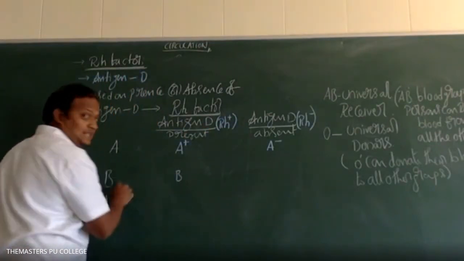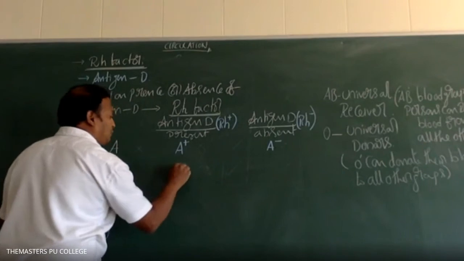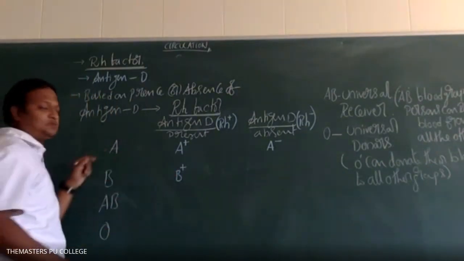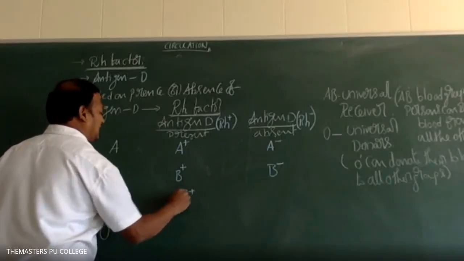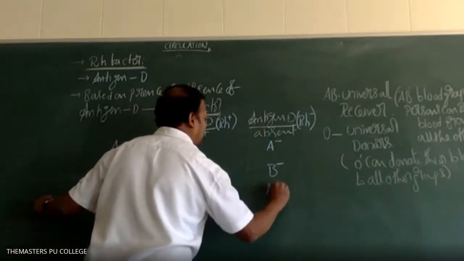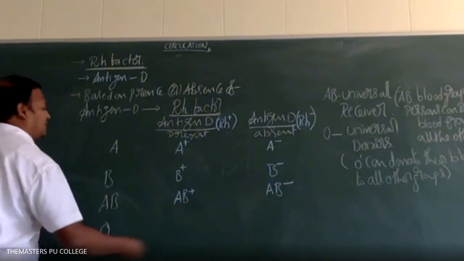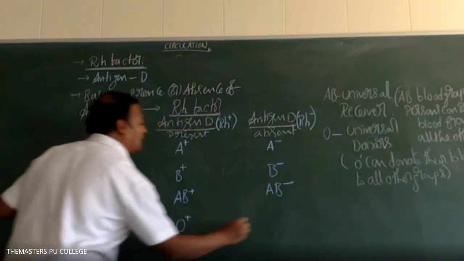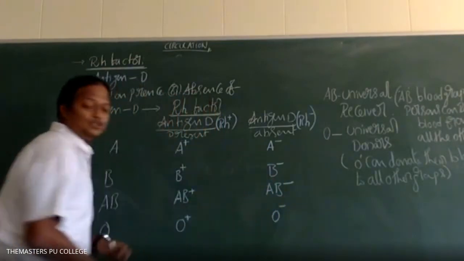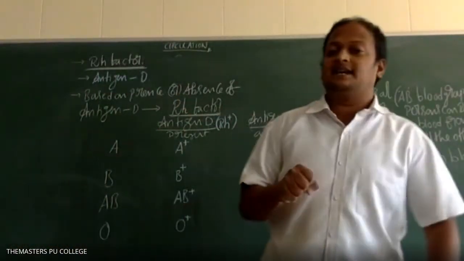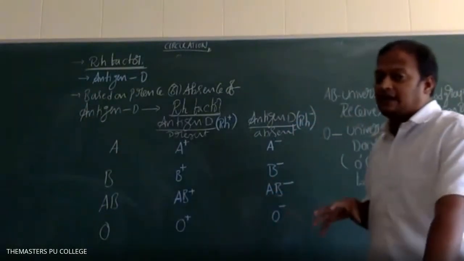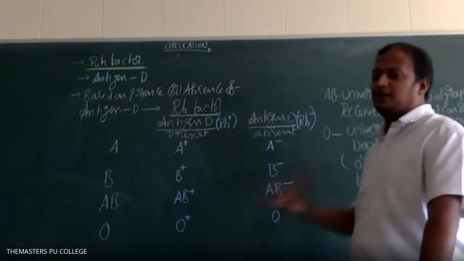As like that, B positive and B negative, AB positive and AB negative, O positive and O negative. So just remember here, antigen D, that is RH factor, is not another blood group.